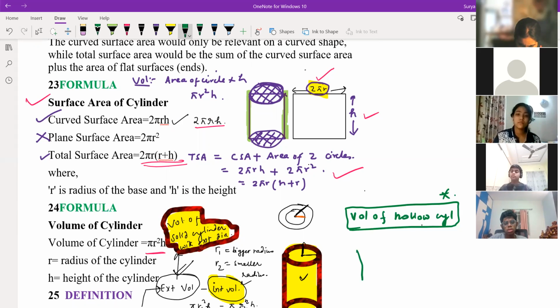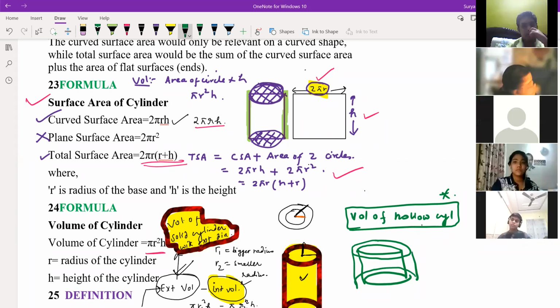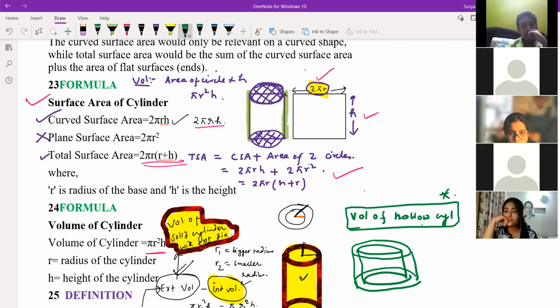What is happening here? This is your bigger cylinder. A hollow cylinder is nothing but a pipe, and there will be some thickness for the cylinder, right? So volume of this one. Sai Ritvik has raised his hand. Okay, anyone else? So volume of hollow cylinder.